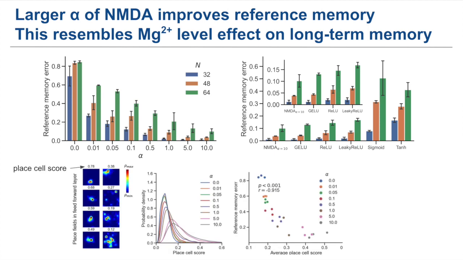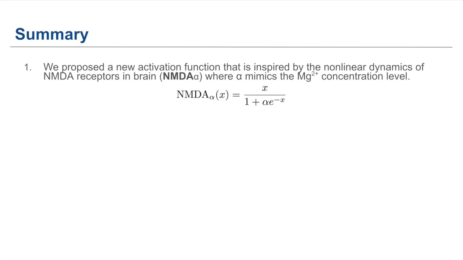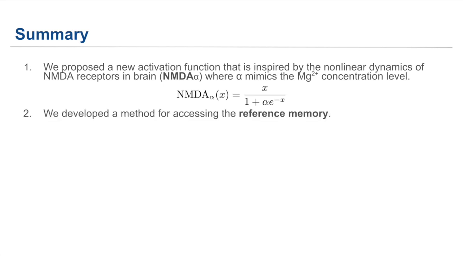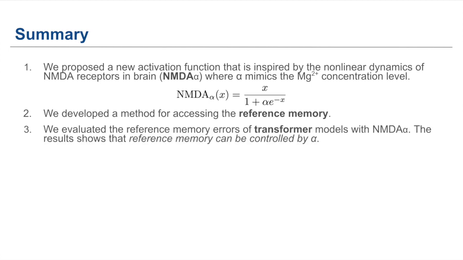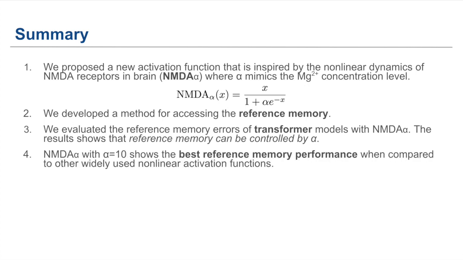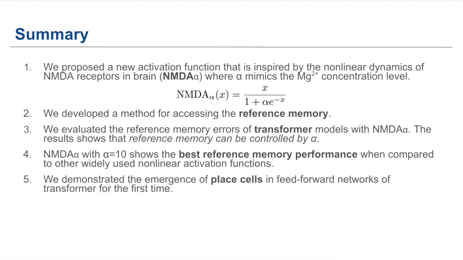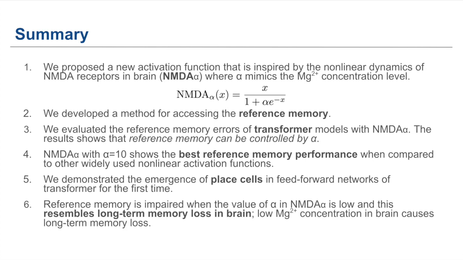In the hippocampus, NMDA receptor is critical for place cell emergence. We found that increasing the alpha of NMDA function leads to selective emergence of place cells. In summary, we introduced a novel activation function of NMDA alpha into the transformer model. We developed a new method for reference memory evaluation, and we evaluated the reference memory errors of transformer models with our NMDA function. We found that the NMDA function shows the best reference memory performance, and the place cells emerge in the feed-forward layer. Lastly, we note that our findings from transformer model resemble the experimental result from the hippocampus.